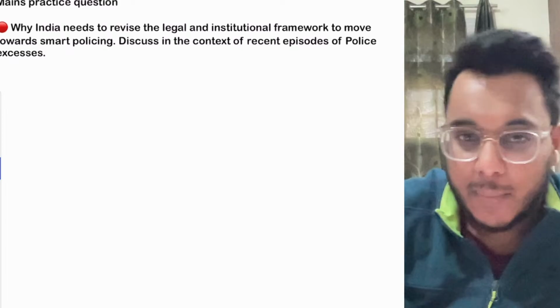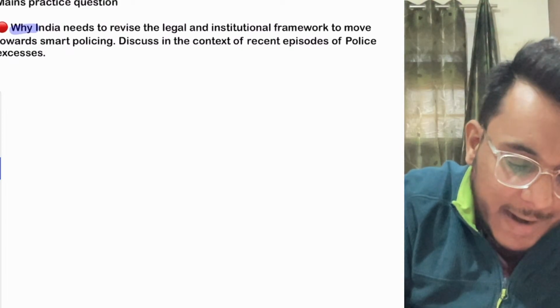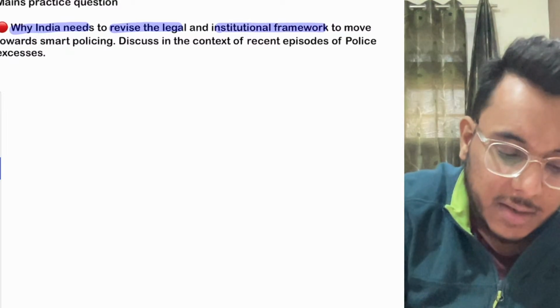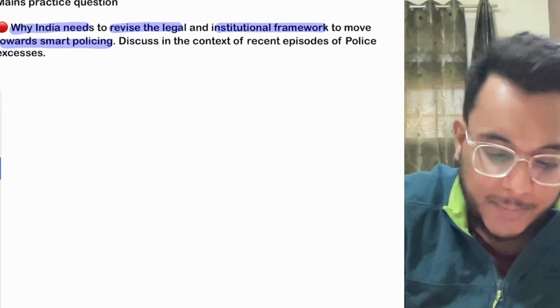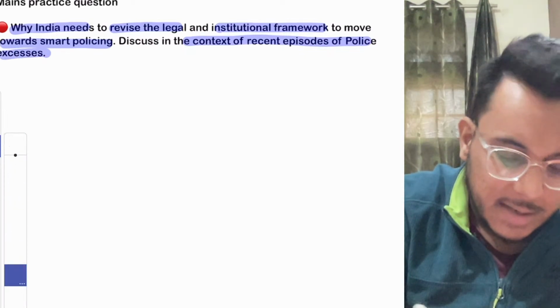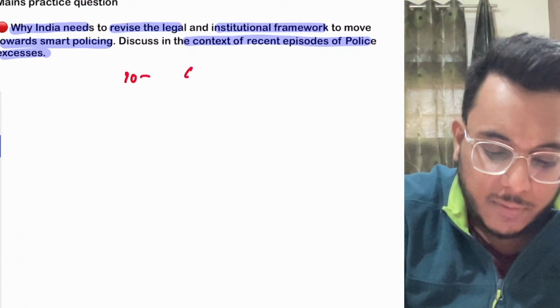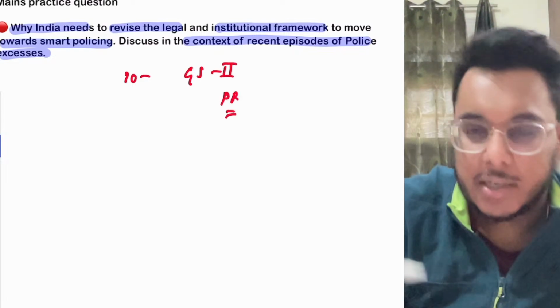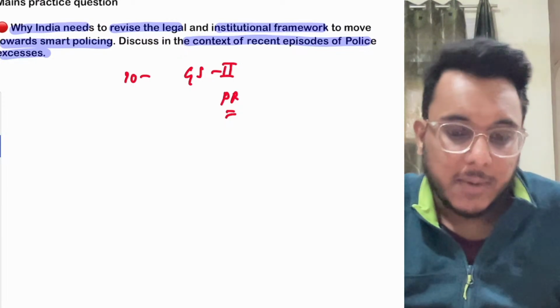And now let's take the main practice question for today. Why does India need to revise the legal and institutional framework to move towards smart policing? Discuss in the context of the recent episode of police excesses. So this will be a 10-marker question in the context of GS Paper 2, police reforms.